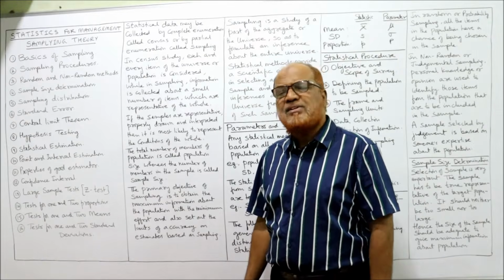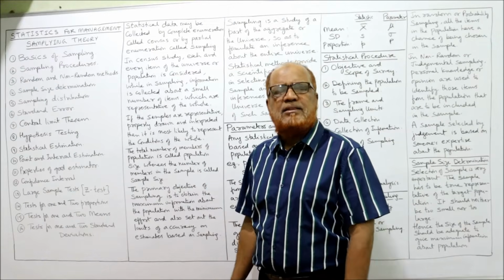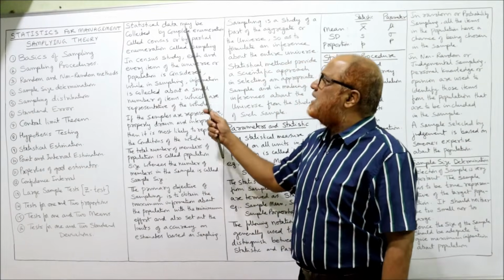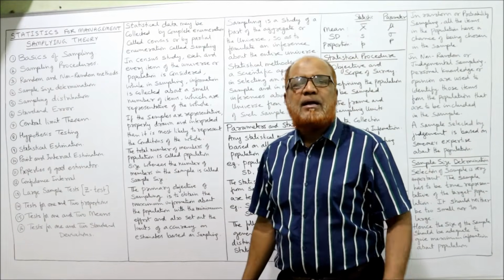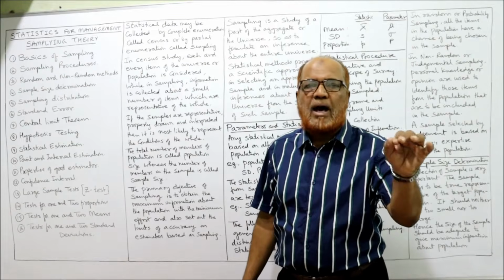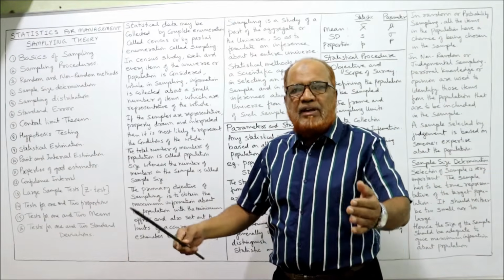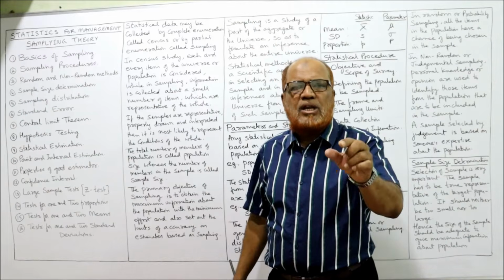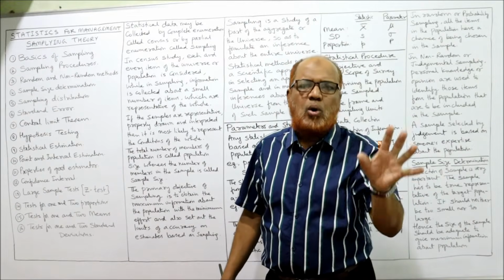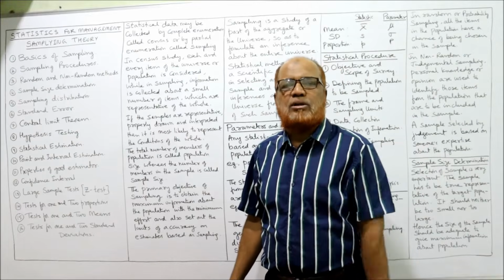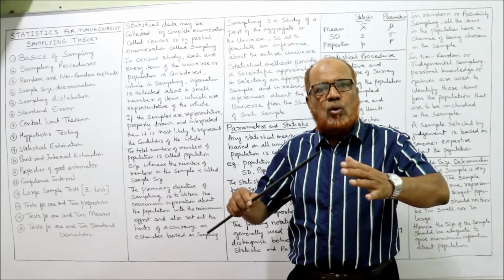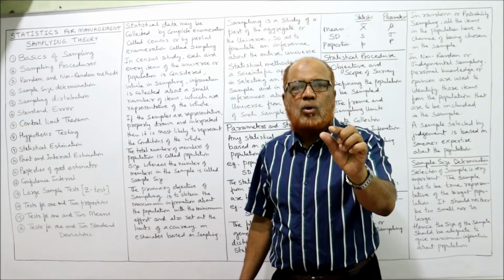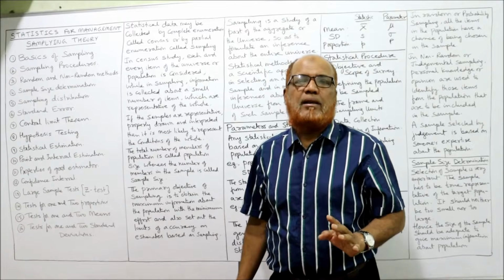Now, first of all, what is the sampling theory? The meaning, basics of sampling. Statistical data may be collected by complete enumeration or partial enumeration. When we need the statistical data, we can collect all the data, each and every item of the whole universe or population. In statistics, the whole is called population and the part of the whole is called sample.